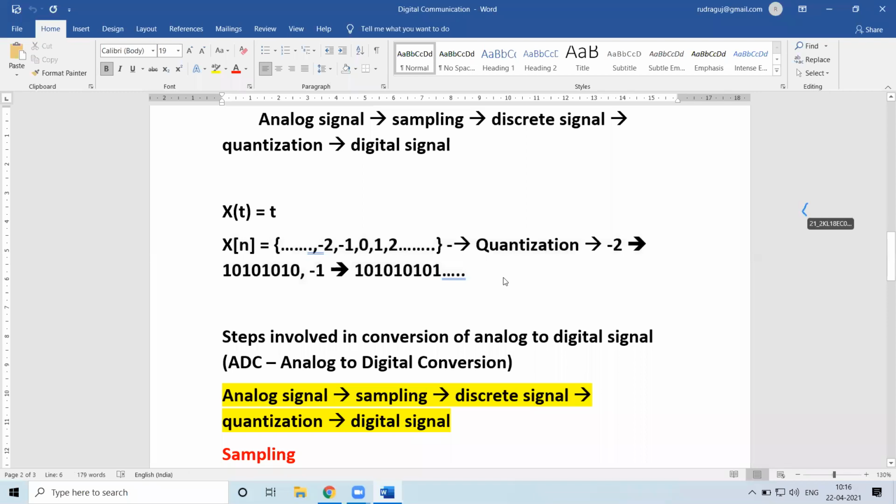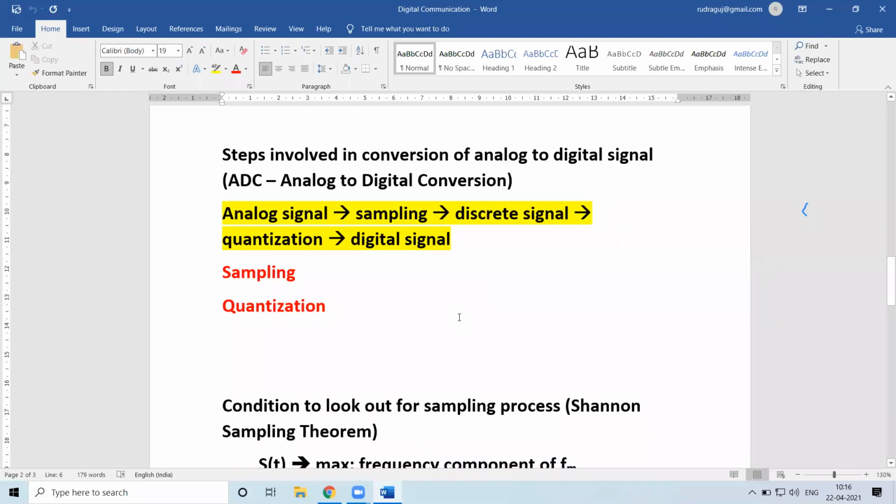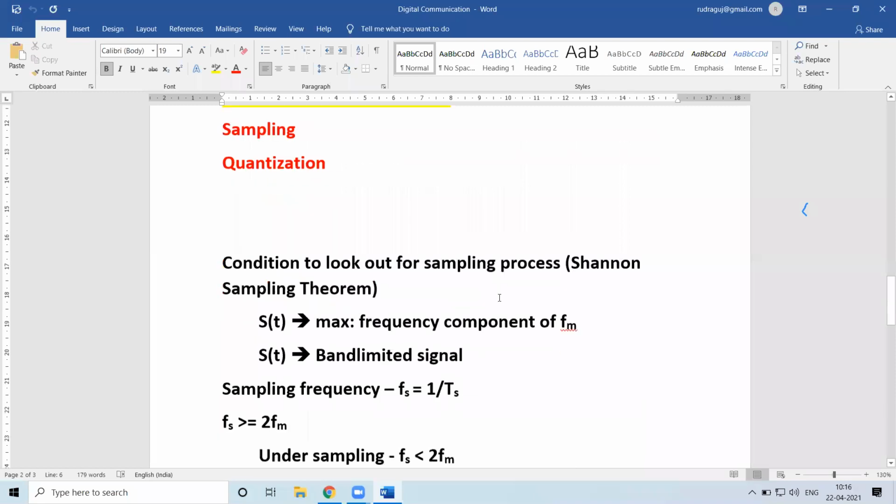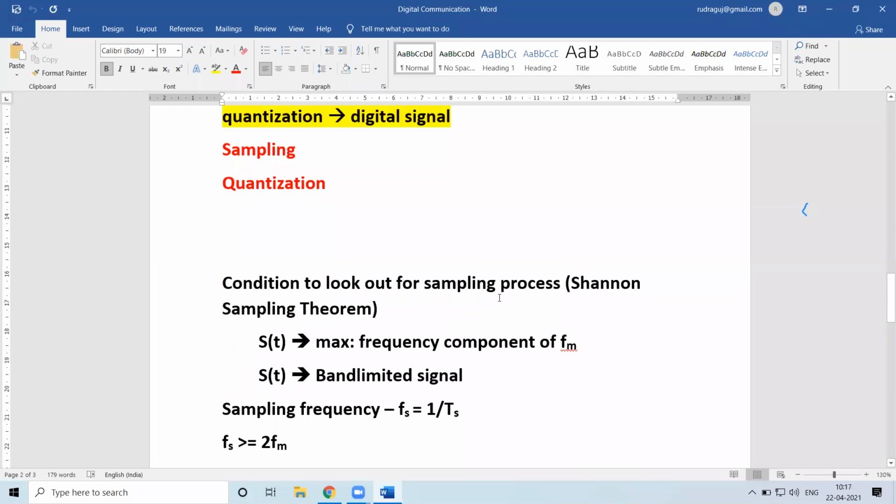And yesterday we were able to see a MATLAB code, wherein I showed you the display of what happens when we have a sine signal and we sample it: when we do undersampling, what happens, oversampling, what happens, and when we do critical sampling, what happens.